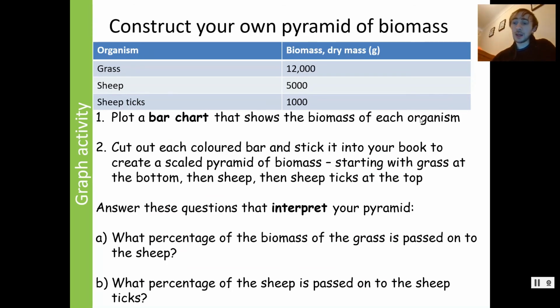And the way you do this is you also need to add on a scale. So you need somewhere near the pyramid of biomass for it to say 1 centimetre width equals 1 kilogram, whatever your scale is. If it's on graph paper, you need to say, well, one large box is 1 kilogram, whatever it might be. And in an exam, they'll give you graph paper for you to draw this on, so you can do exact widths. In your books, I expect you to use your rulers to make it clear. Anyhow, you can get on with this. You're going to use, as I said, you're just going to draw it in with a ruler. You're not going to do step 1 and 2 here. And then you're going to do A and B down the bottom.